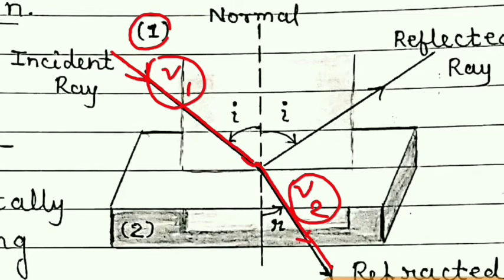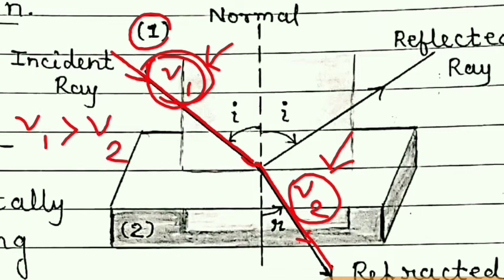Here, if this ray of light is traveling from the rarer medium to denser medium, then this speed v1 is greater than the speed v2. That is, when a ray of light enters the denser medium, its speed decreases. And the opposite is, when the ray of light travels from denser to rarer, its speed will increase.